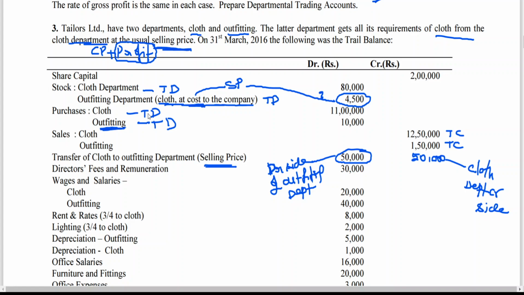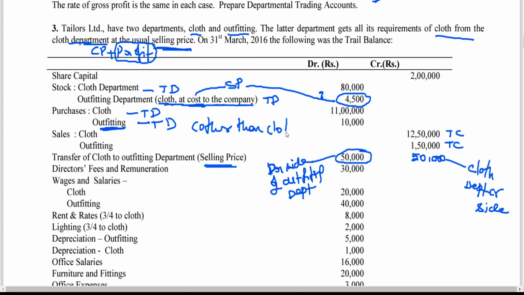They are getting the cloth, the raw material which they need, from the transferor, and the material which they need for making it a finished one, they need to buy, and that can't be sold. Whatever they sell, when it's fit for usage, then that will be sold. That is why outfitting department purchases here you can assume are other than cloth.